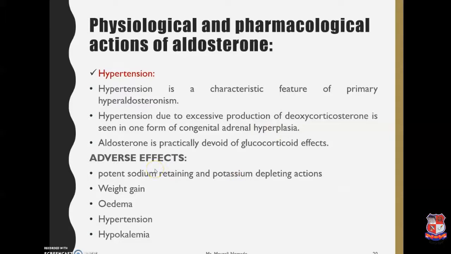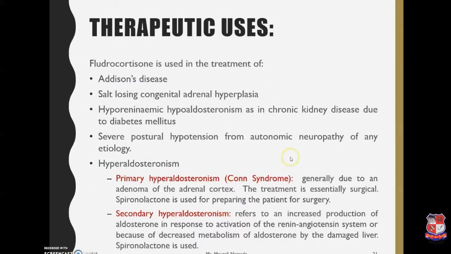Adverse effects that are associated with the mineralocorticoids include potent sodium retaining and potassium depleting actions, weight gain, edema, hypertension, and hypokalemia. The therapeutic uses associated with the mineralocorticoids include the treatment, that is the drug which is being used is fludrocortisone.